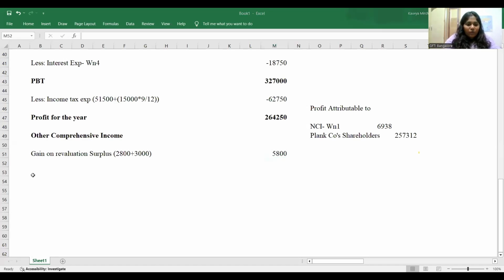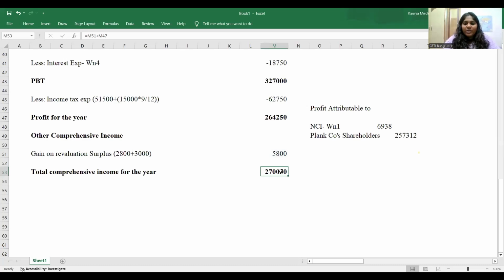So if I have to find out what is my total comprehensive income for the year, the total comprehensive income for the year would be the sum of those two, which gives me the value of 270,050. This will be the value.